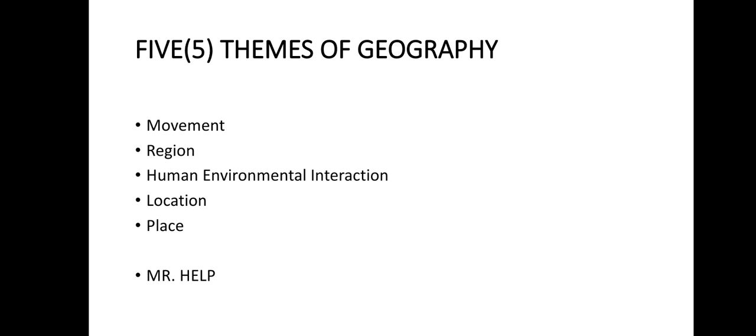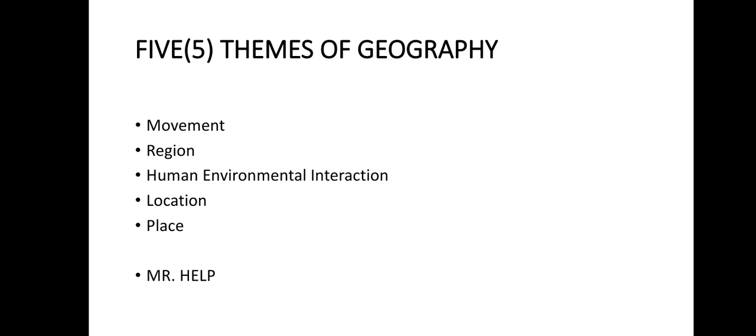There are 5 themes of geography. The first is movement, second is region, third is human environmental interaction, fourth one is location, and the fifth one is place. The easiest way to remember these 5 themes is the acronym Mr. Help.